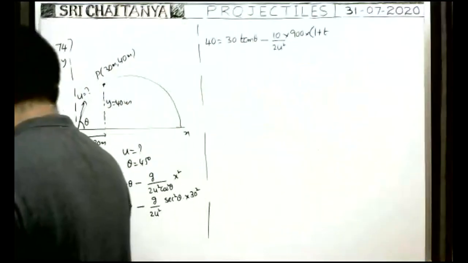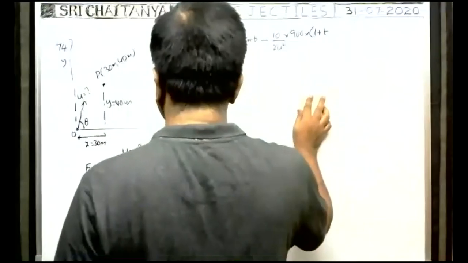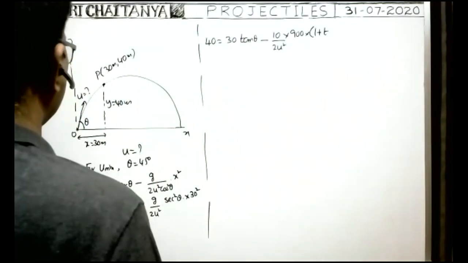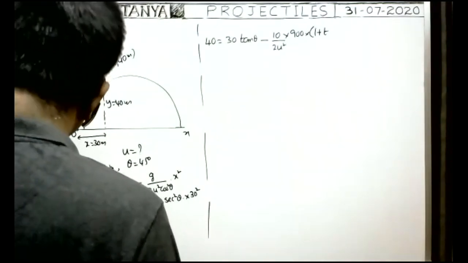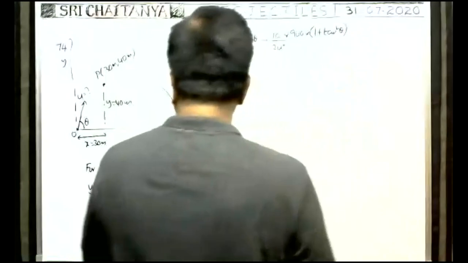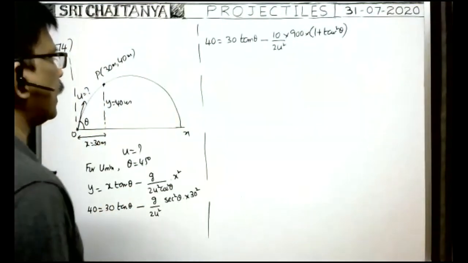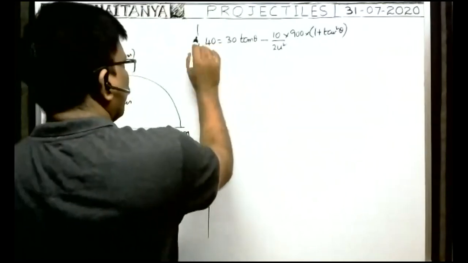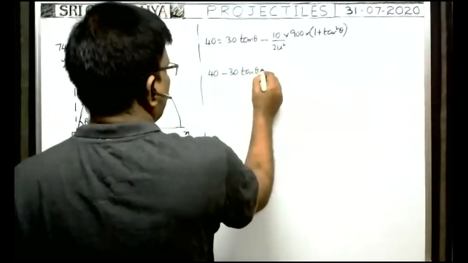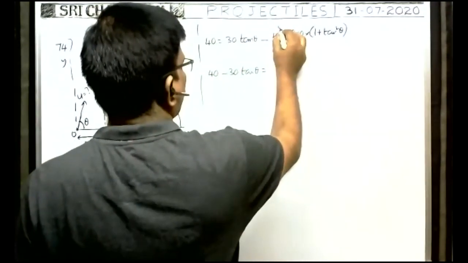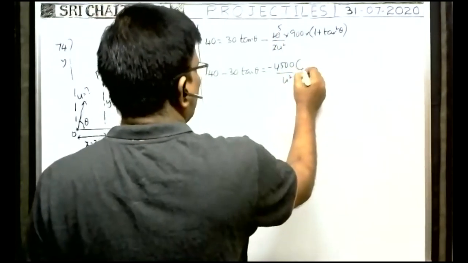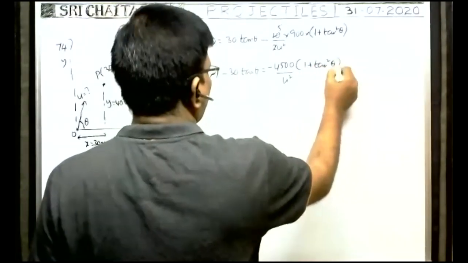Of course, we need not write the tan square theta, just substitute the theta value. Okay, you write 1 plus tan square theta instead of secant square theta. Now you bring this term to the left. 40 minus 30 tan theta is equal to, here there are two 5s, so 4500, minus 4500 by u square into 1 plus tan square theta.